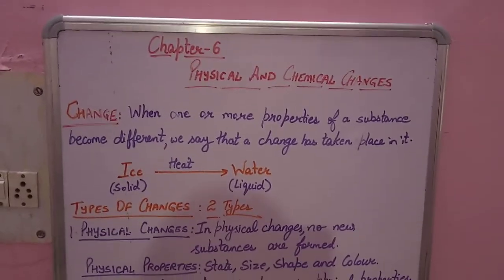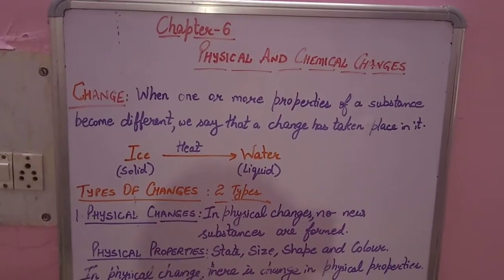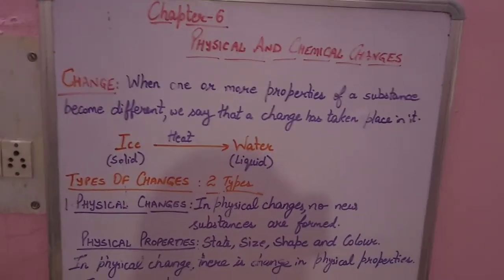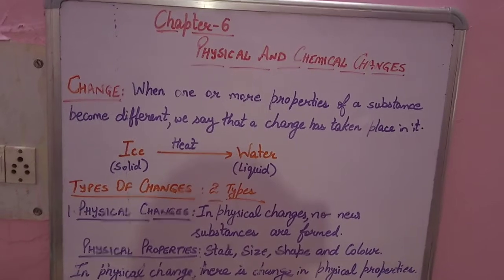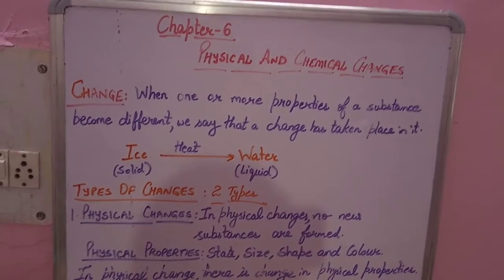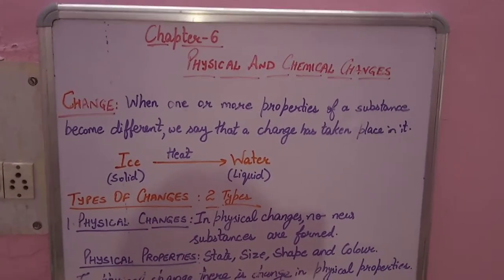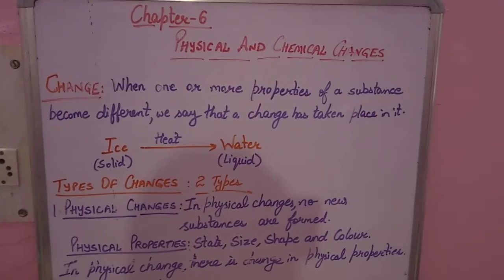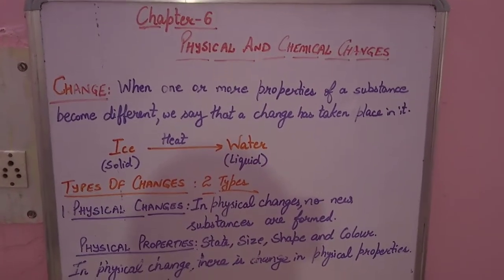Chapter 6, Physical and Chemical Changes. So the first topic is change. How can we define change? When one or more properties of a substance become different, we say that a change has taken place in it. It means a substance becomes different from its original state.